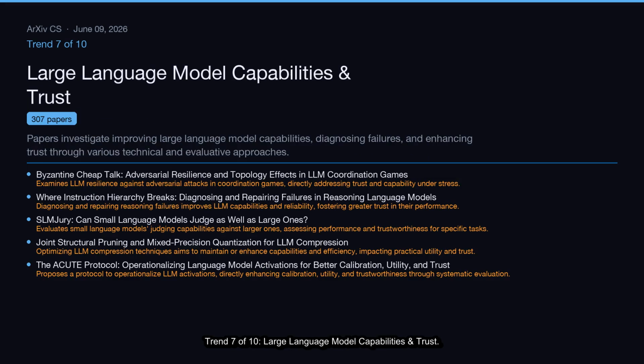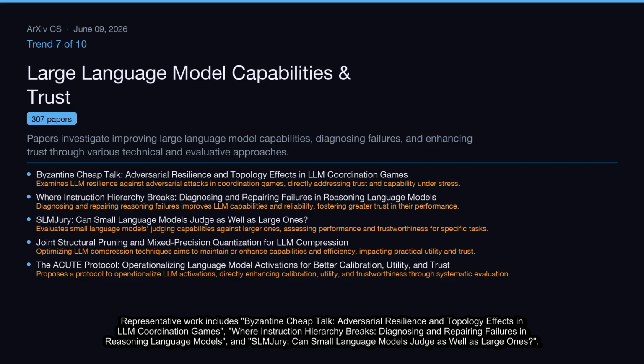Trend 7 of 10, Large Language Model Capabilities and Trust. Papers investigate improving large language model capabilities, diagnosing failures, and enhancing trust through various technical and evaluative approaches. This cluster covers 307 papers. Representative work includes Byzantine sheep talk, adversarial resilience, and topology effects in LLM coordination games, where instruction hierarchy breaks, diagnosing and repairing failures in reasoning language models, and SLM jury. Can small language models judge as well as large ones?